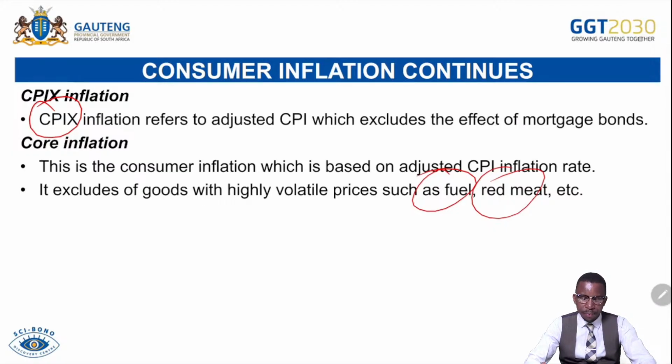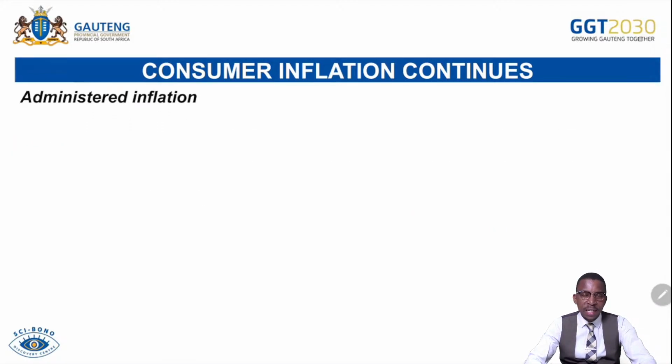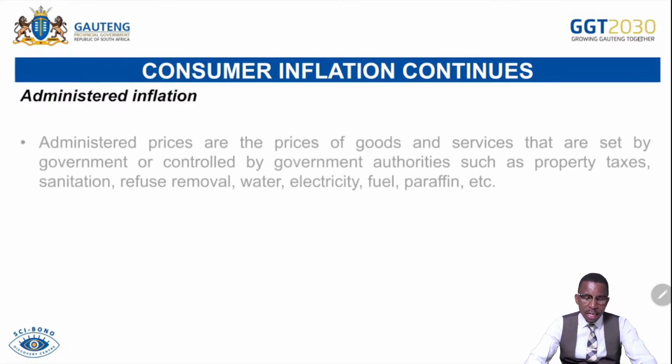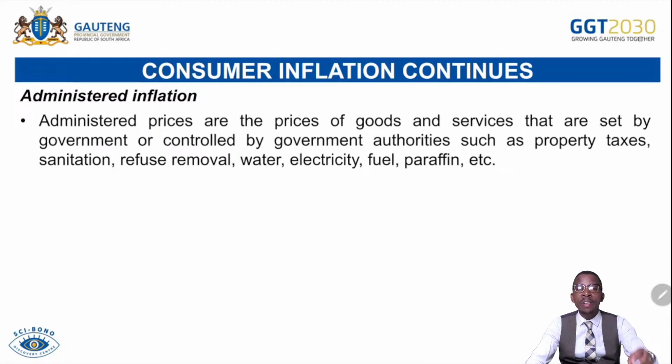And then administered inflation. Remember, now we have spoken about two adjusted inflations: CPIX and core inflation. Then if we talk about administered inflation, we refer to the inflation that is caused by state intervention through price adjustment. It can be because of price ceilings or price floors. That's when you talk about administered inflation.